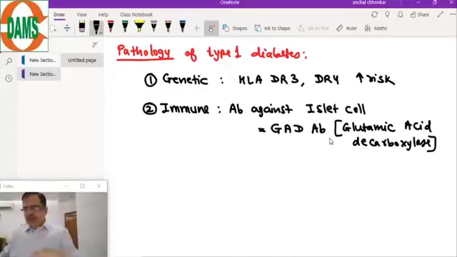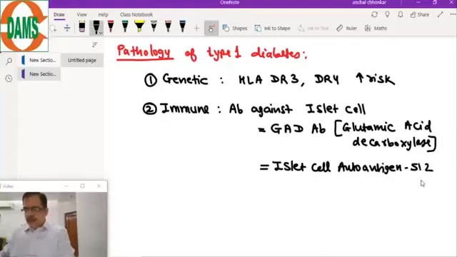So there is an antibody against GAD. Another antibody is against islet cell autoantigen 512, the short form is ICA, islet cell antibody.